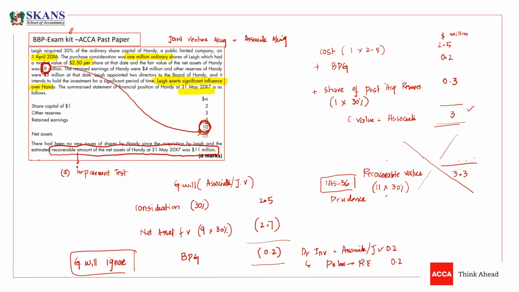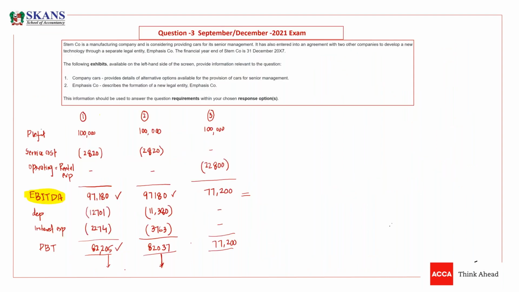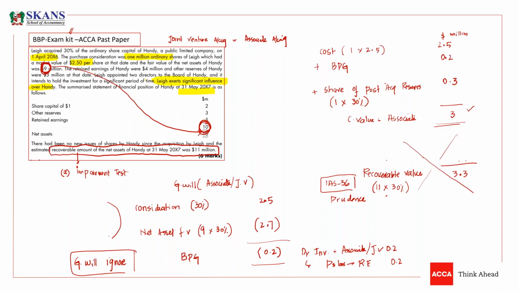If there is a goodwill, someone is saying that I'm confused because according to his or her knowledge, goodwill should be calculated only for subsidiary. Yes, you are right. Goodwill should be calculated only for subsidiary and it should be presented only for subsidiary. If we have goodwill for associate, we are going to ignore this. We are not going to write it separately on the statement of financial position.